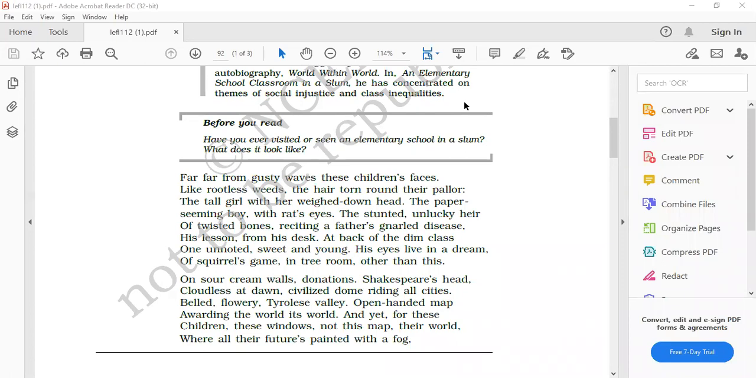Next is, who is sitting at the back of the dim class? A sweet young boy sits at the back of this dim class. Yes, he sits there unnoticed. Sweet and young boy is sitting at the back of the dim class. How is he different from the rest of the class?